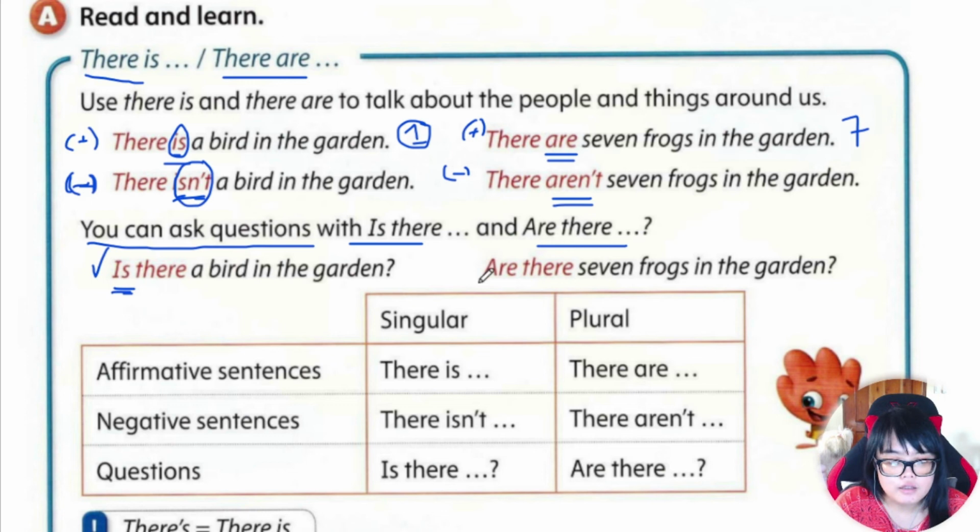All right, next, are there 7 frogs in the garden? Are there 7 frogs in the garden? Okay, so if there are 7 frogs in the garden. If there's none, there aren't 7 frogs in the garden.